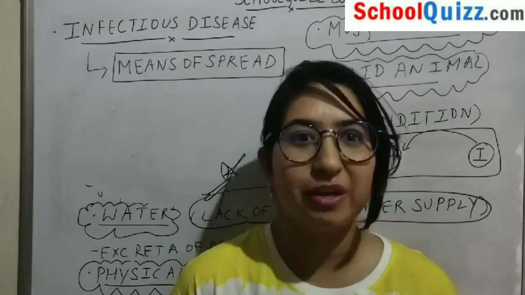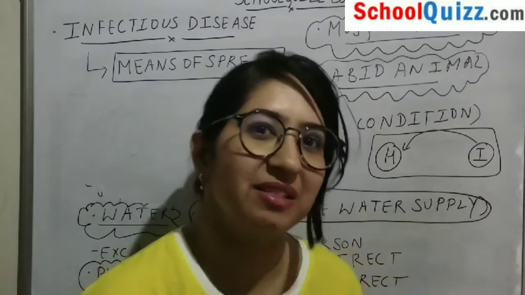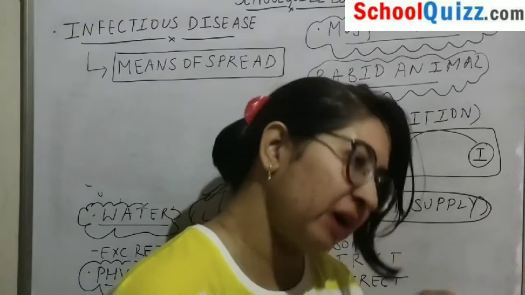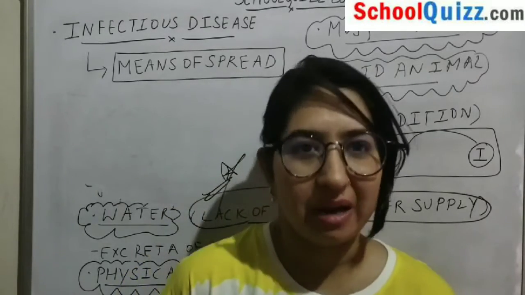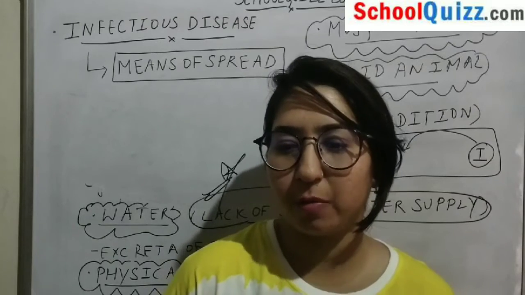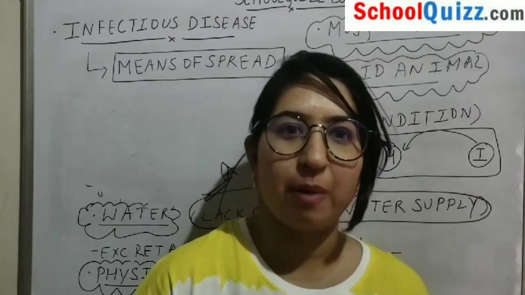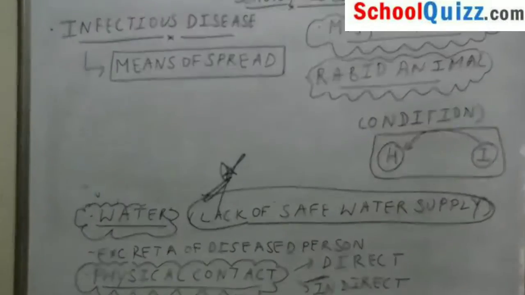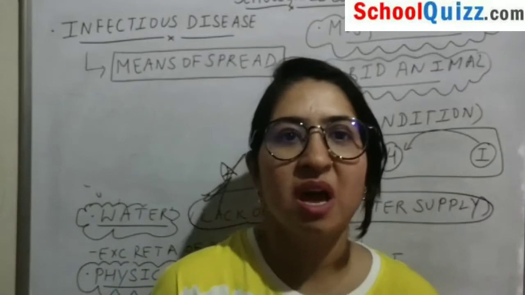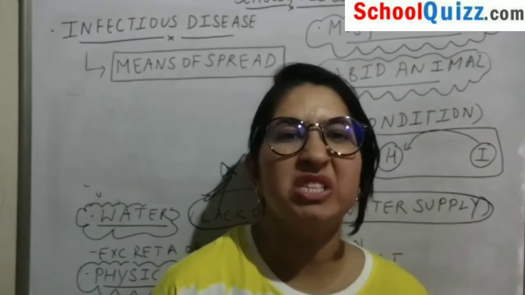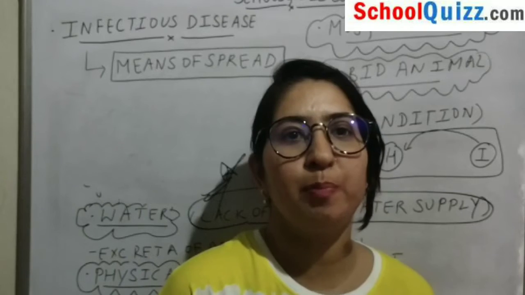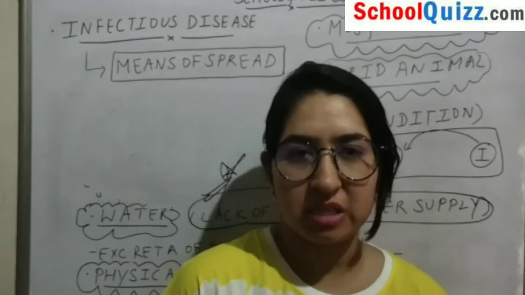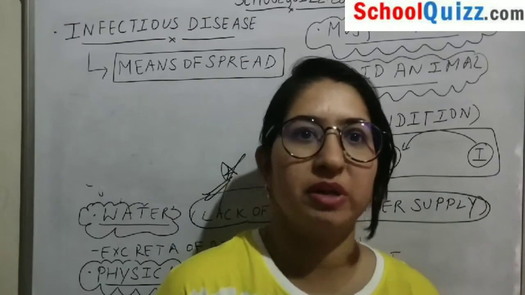Because of that only, you have seen that with the COVID virus and other things, the person who is having COVID was advised to be in isolation, and people should only provide care to their family members from a distance. So this is the main reason. And suppose we are touching the bed sheet, or wearing the clothes of a person who is actually infected, so there are chances that we can get that particular disorder.